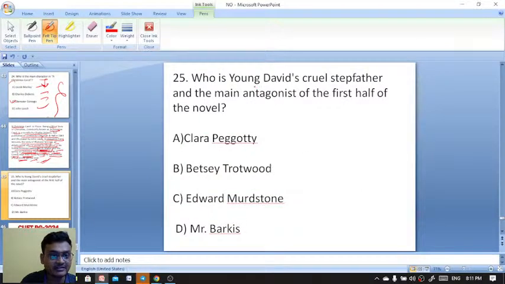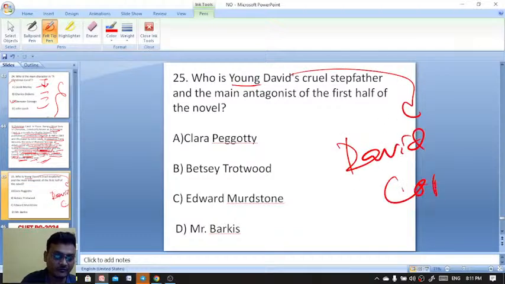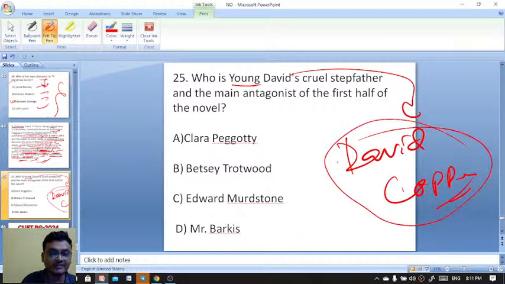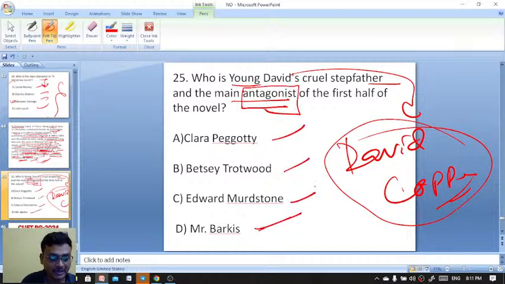Who is young David's cruel stepfather? That is in David Copperfield, the autobiographical novel by Charles Dickens. Who is young David's cruel stepfather and the main antagonist of the first half of the novel? Clara Peggotty, Betsey Trotwood, Edward Murdstone, Mr. Barkis.